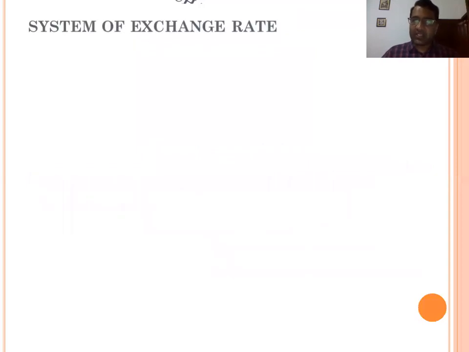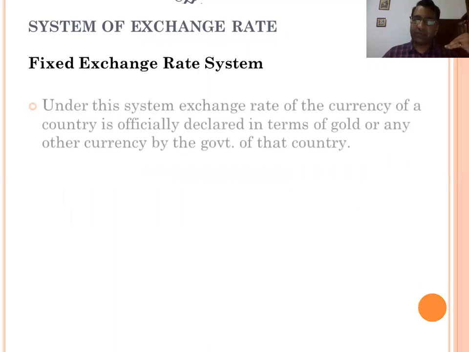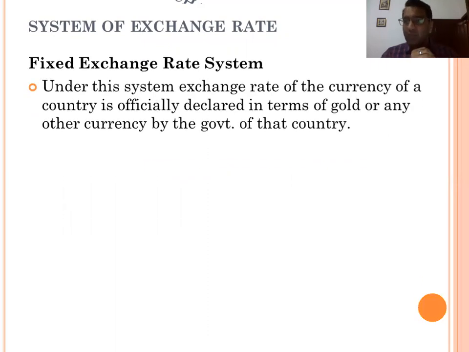Now we'll discuss systems of exchange rate. The first system is the fixed exchange rate system. Under this system, the exchange rate of the currency of countries is officially declared in terms of gold or any other currency by the government of that country. If two governments mutually decide the exchange rate, maybe in terms of gold or maybe by any other country's currency, that exchange rate system is a fixed exchange rate system. It means in this the exchange rate is fixed and declared officially.